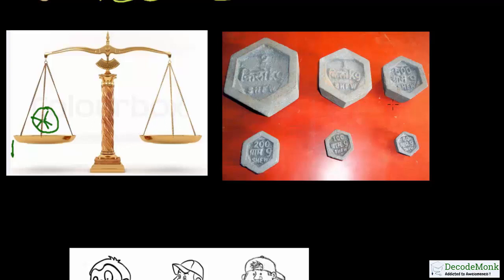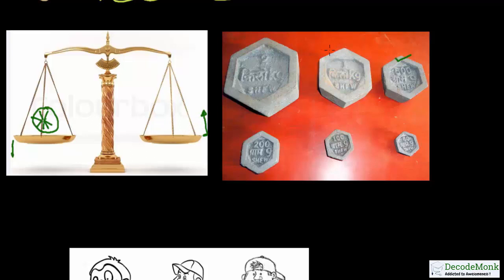Now the shopkeeper will try to balance this pumpkin out. How will he do that? He will first put 500 gram on the other pan, but still that 500 gram is unable to balance the pumpkin, and the pumpkin is still more towards the ground, and this side is lifted up a little bit.